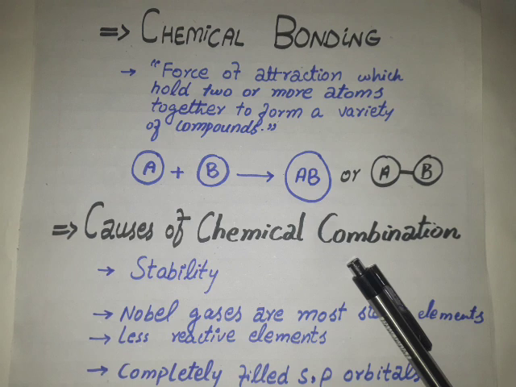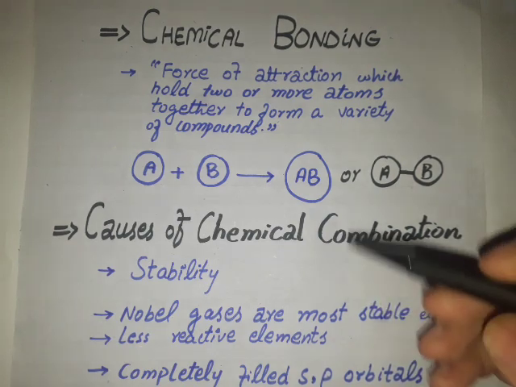Topic of today's discussion is chemical bonding. Today we are going to learn what a chemical bond is, what the causes of chemical combinations are, and what the energetics of chemical bond formation is. So first of all we will talk about the chemical bond. What is a chemical bond?